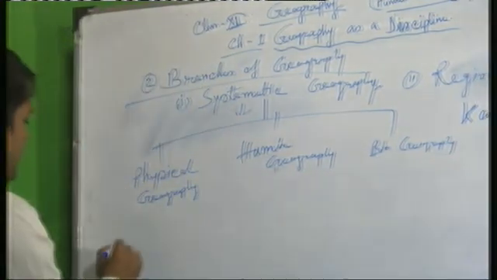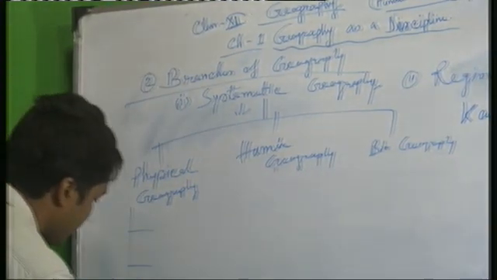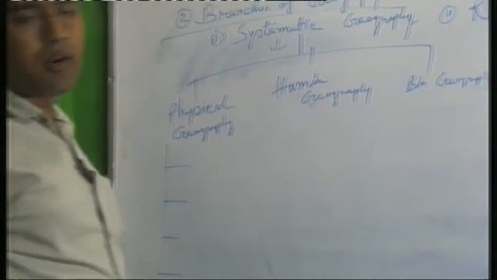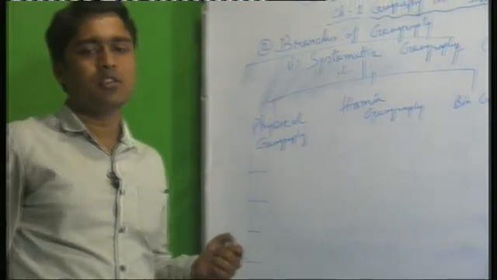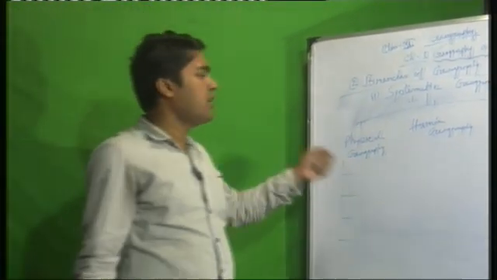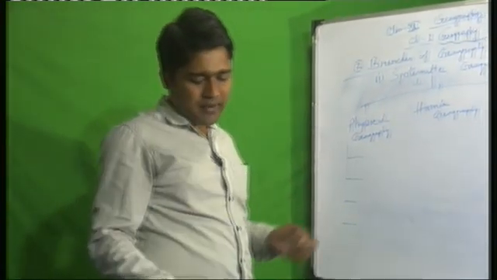The first one is physical geography, the physical features created by nature. Physical geography has different subparts.